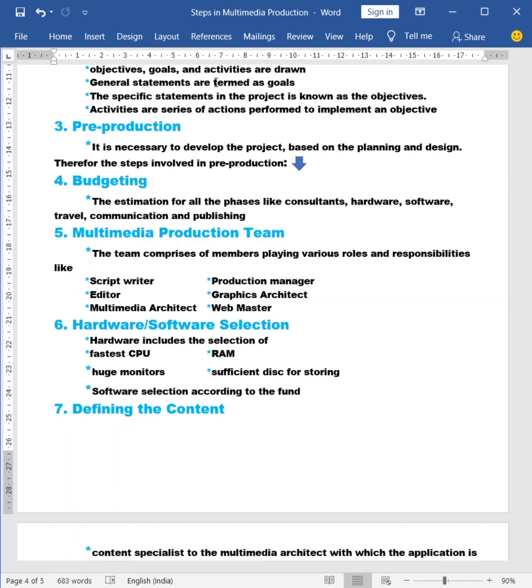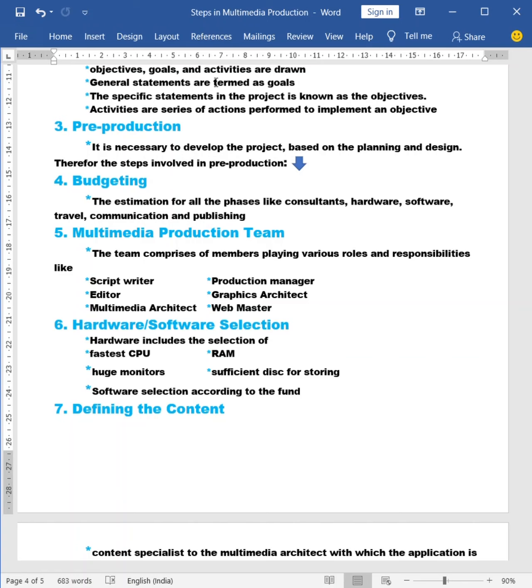There will be so many persons working behind that. We have to purchase many things. We have to travel. We have to communicate. We have to publish the things. So for all these things, money is a very important criterion. So before we start a project, we have to estimate it.